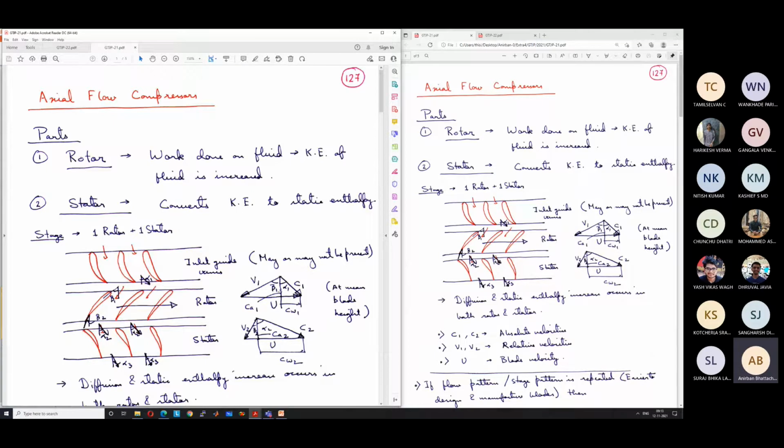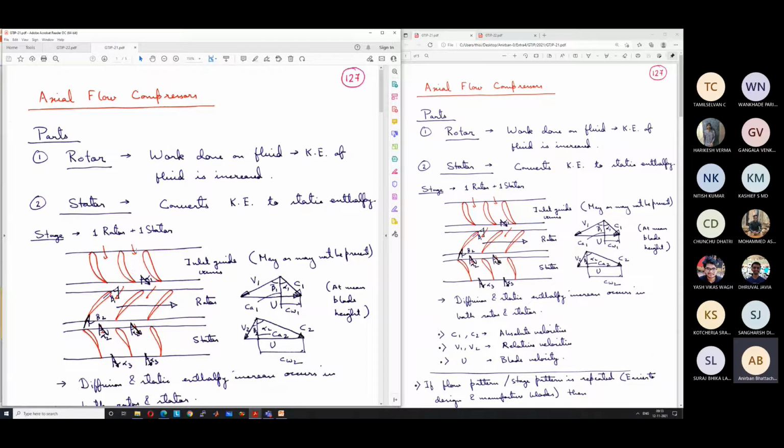What were the velocities? Let us just revise this quickly because we have to continue this part today. So at the inlet of the rotor, the absolute angle is alpha 1. Okay. Typically, it is denoted by alpha 1, and the absolute velocity is denoted by C1. So the angle alpha 1 and C1 are dictated by the inlet guide vane.